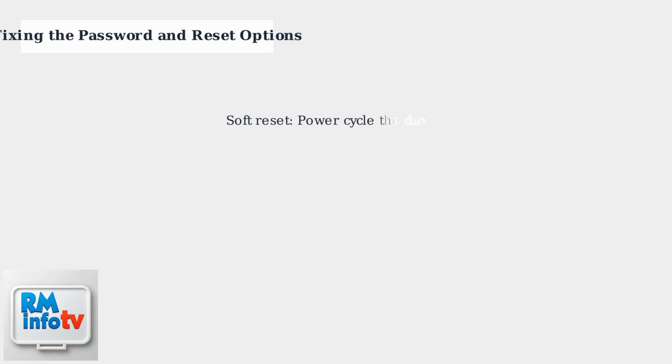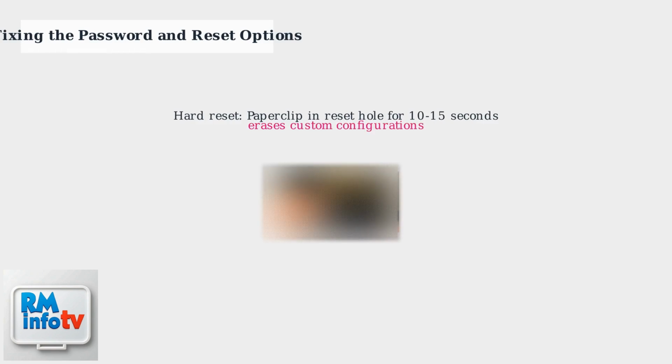If problems persist, try a reset. A soft reset or power cycle may clear glitches. If that fails, a hard reset using a paper clip in the reset hole for 10 to 15 seconds will restore factory settings, erasing all custom configurations. Remember to reconfigure your hotspot after a hard reset.